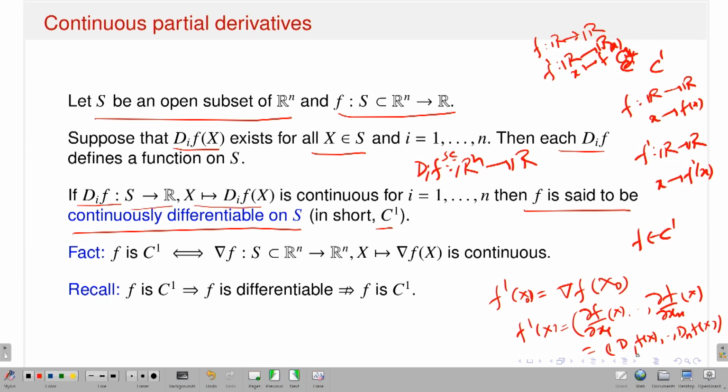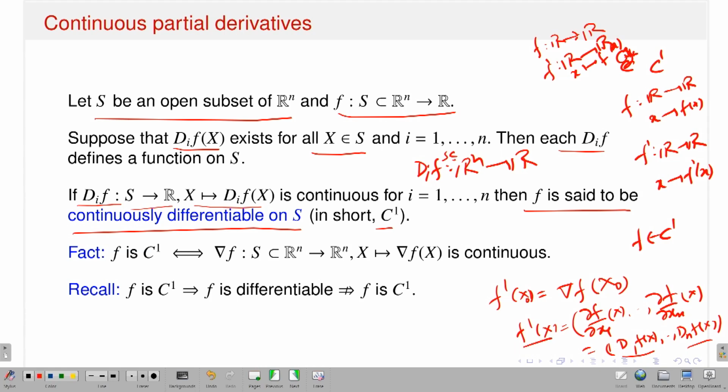Why? Because my derivative is nothing but the first component, the first order partial derivative with respect to x1, up to the nth component, the partial derivative of f with respect to the variable xn, and each partial derivative is continuous. And you know, if I have a function represented with n components and each component function is continuous, then my function is continuous.